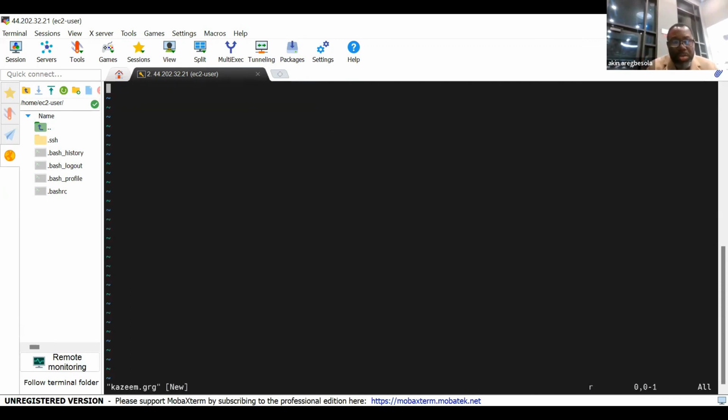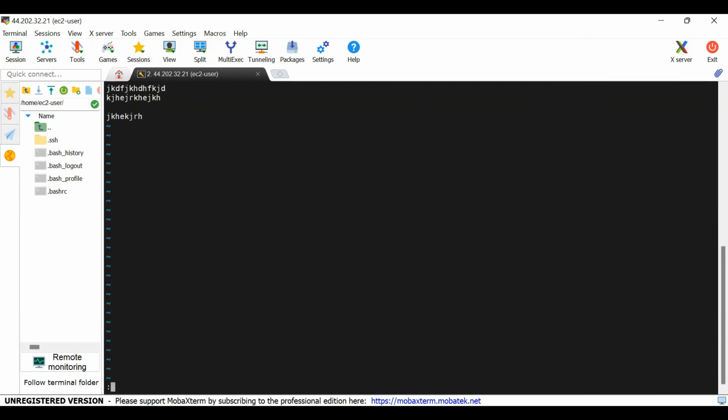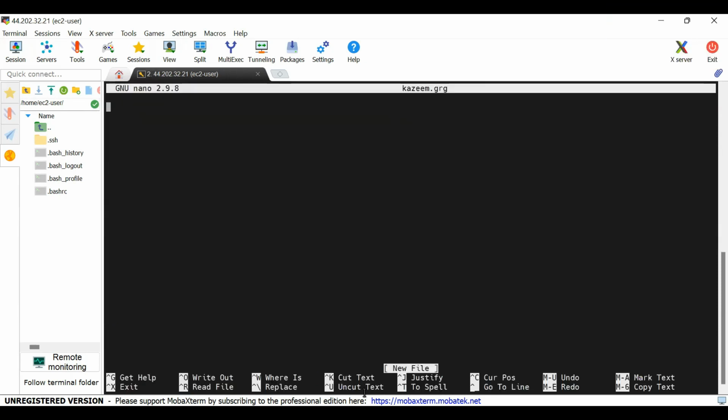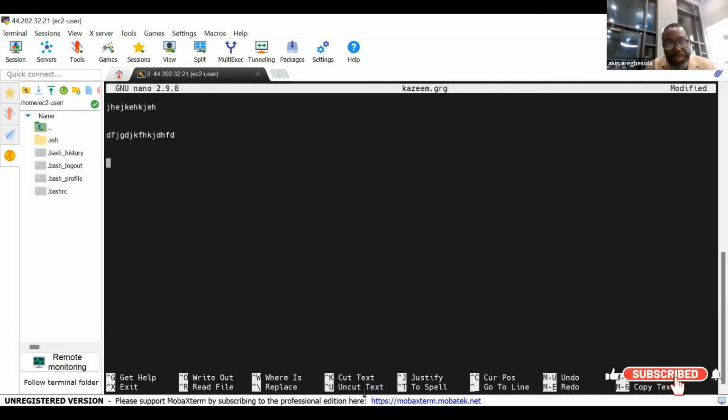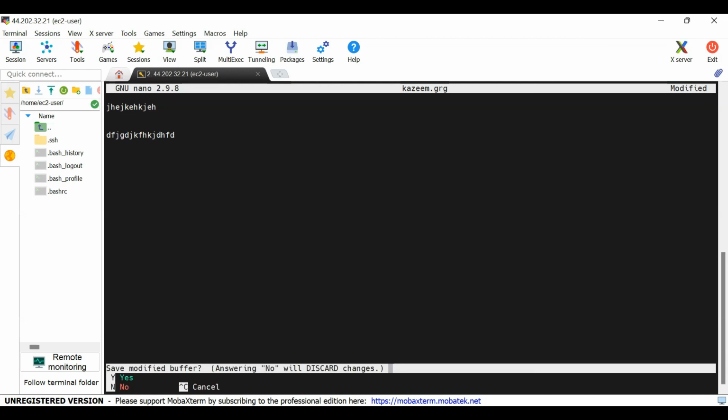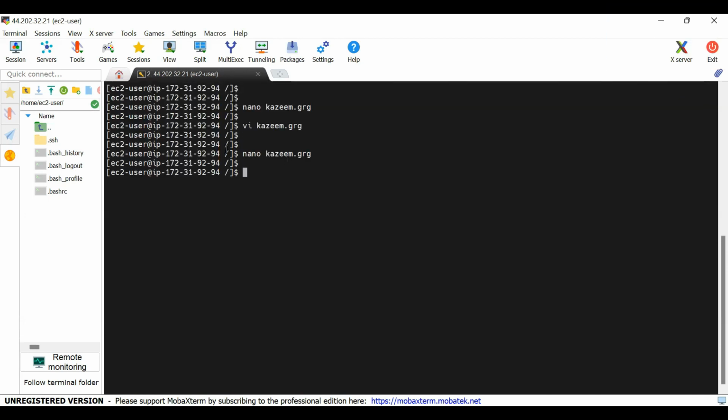So in VI, we have typed escape :QW bang. It's saying error. So your question is, now that you are in error, how do you get out? No, that's not my question. I was trying to run nano and we were unable to get through it, not until we added sudo. I was trying to get out of here. Look at how to get out. Control X. That's the simplest thing. I did Control X. Do you want to save? I said no. All right.